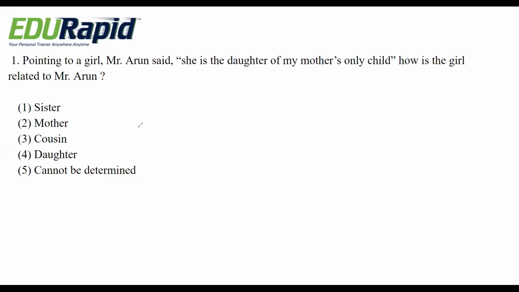Okay. Here, Arun is saying she is the daughter of my mother's only child. This is Arun, and this is my mother, Arun's mother. She is the daughter of my mother's only child. Only child means it's obviously me.